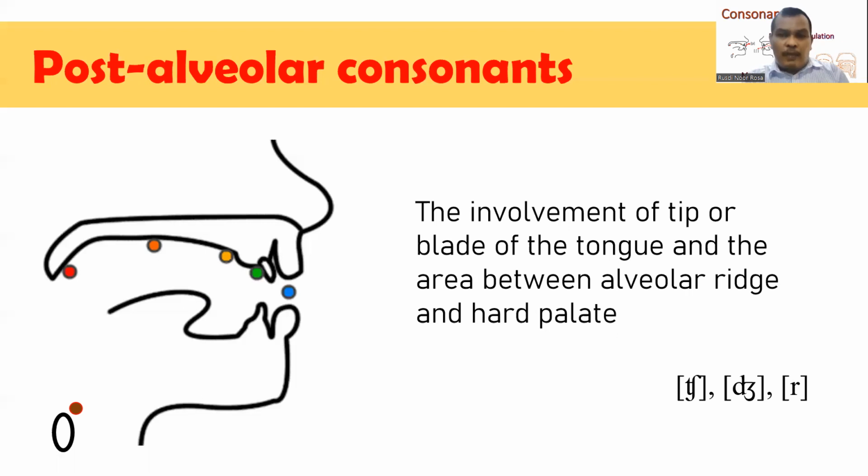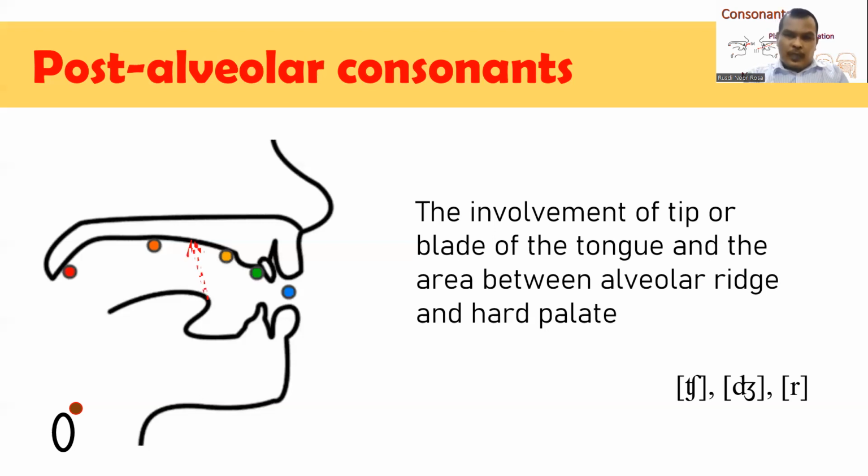So the tip or blade of our tongue touches the area between the alveolar ridge and hard palate, and therefore it is called post-alveolar consonants. There are three sounds that belong to post-alveolar consonants: ch, j, sh.